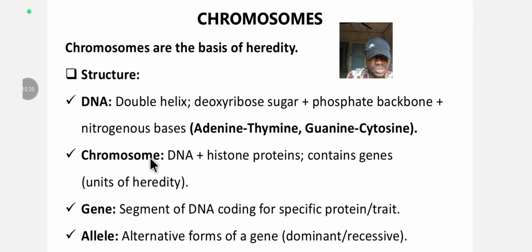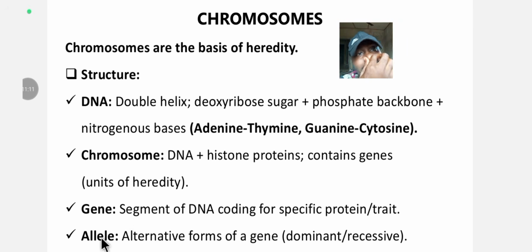So chromosomes consist of DNA plus histone protein, and contain genes, which are the units of heredity. So these are the basis of heredity. You can see that the chromosome contains DNA, and you can see what the DNA is made of. All right. So the gene, on the other hand, is a segment of the DNA coding for specific proteins and traits. So the gene is part of the chromosome that contains the coding for a specific protein and traits.